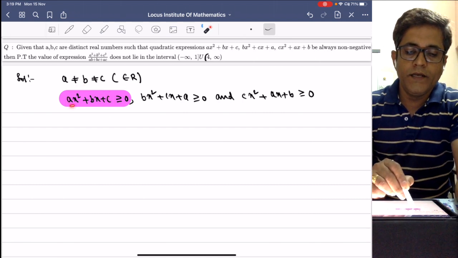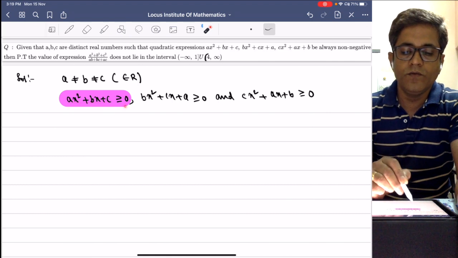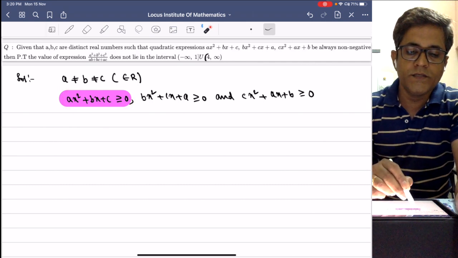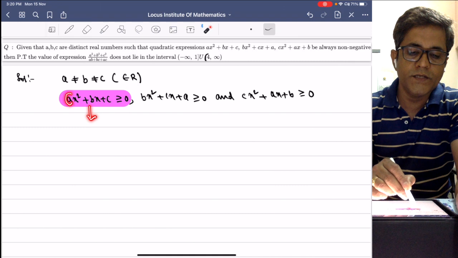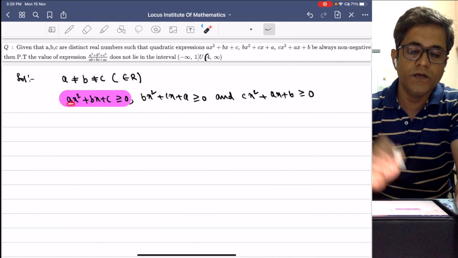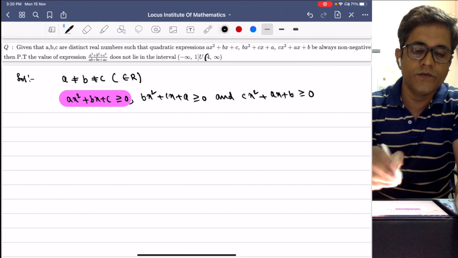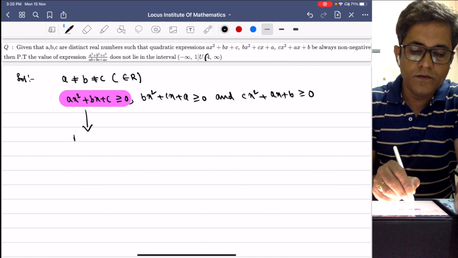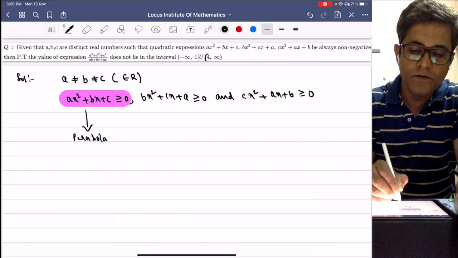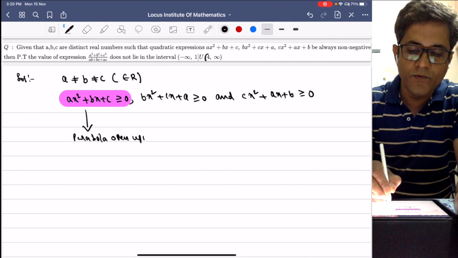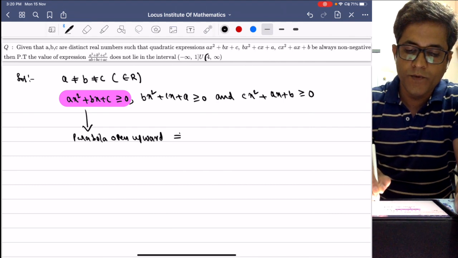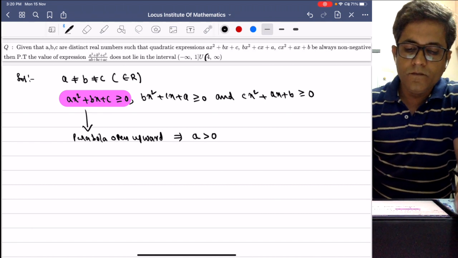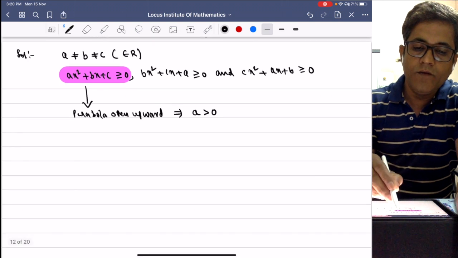Since ax square plus bx plus c is either 0 or positive, the parabola is open upward. The parabola open upward implies the coefficient of x square is always positive. So now the parabola will be like this.